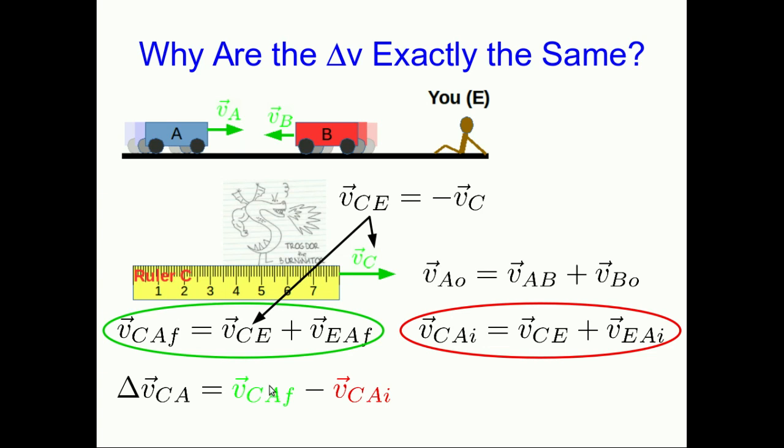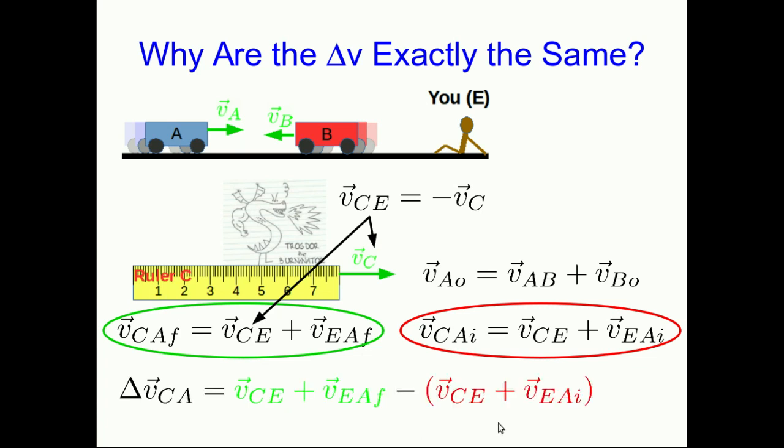So now let's just work with the definition of a delta V, right? So this is the delta V as measured by Trogdor. And I've circled these to show that I'm going to substitute this part in for the final and this part in for the initial, and so I get an expression that looks like this. And look at what happens. The VCEs cancel out. They're gone. That's why I said it doesn't matter what VCE is. It's guaranteed to just cancel right out. And so we're left with this expression.